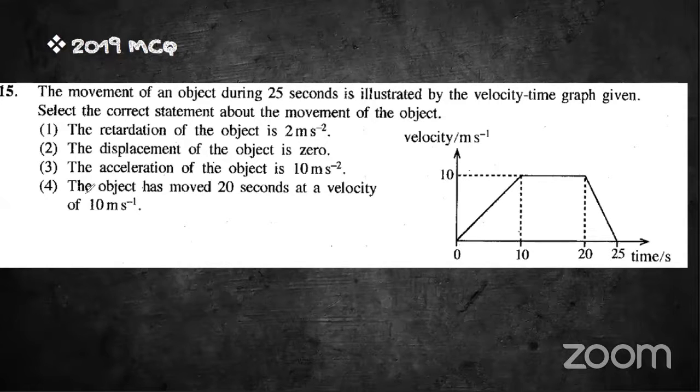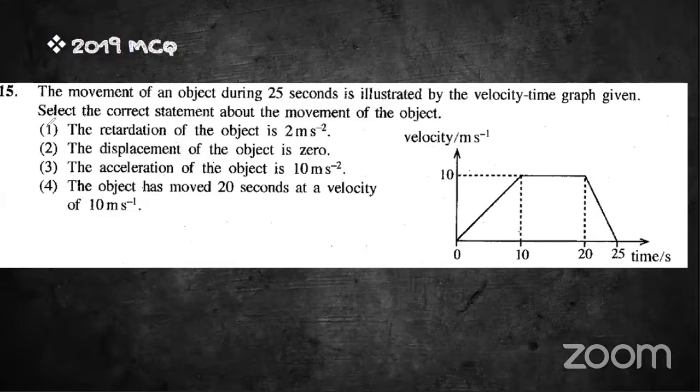The object has moved 20 seconds at a velocity of 10 ms minus 1. Here, for 20 seconds, it does not move at a velocity of 10 ms minus 1. It gradually increases the speed for 10 seconds, and only after 10 seconds it is moving at a velocity of 10 ms minus 1. So we can eliminate number 2 and number 4 as incorrect answers.